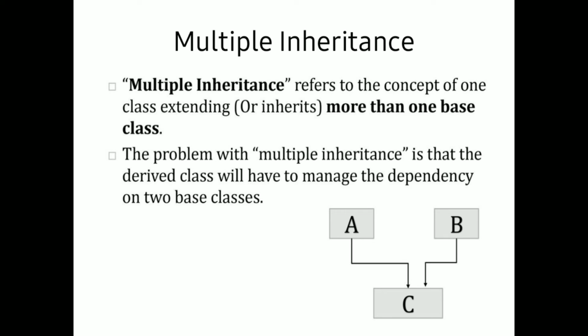Multiple inheritance is not supported in Java through classes, because if C is extending properties from A and B, and if A and B have the same method, say the method name is message, and C calls the method message with the help of the object, then which method of the two classes should be called? Then there arises a confusion, an ambiguity.